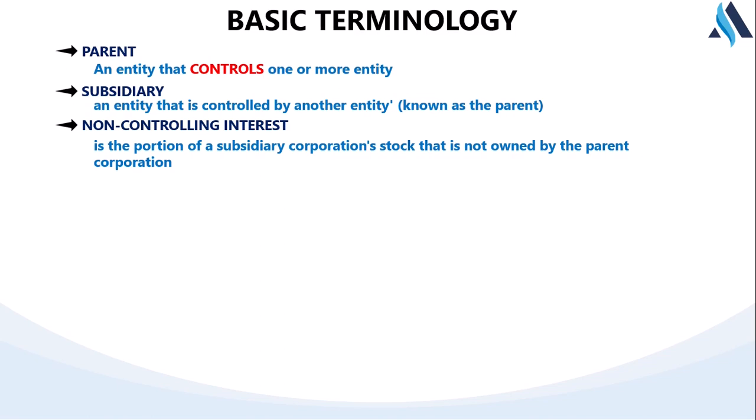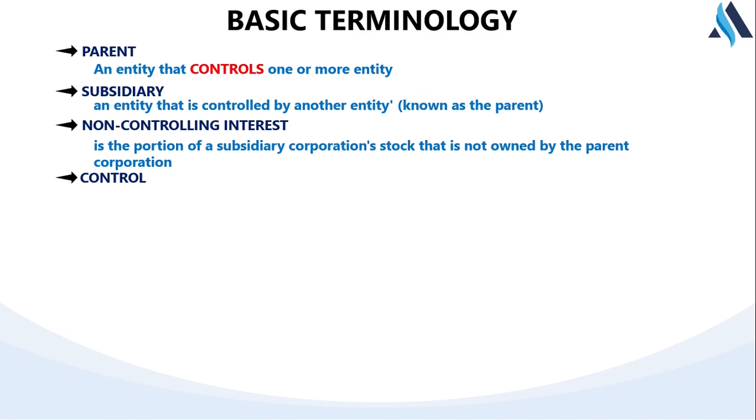Now we've been using the word control. So when can I say that a parent controls another entity, which is a subsidiary? There is something I will explain there. Control can actually be looked at under two different conditions. We can look at it qualitatively and quantitatively. Though qualitatively is what the standard wants us to look at, not the quantitative aspect. But for the purpose of examination, we also look at the quantitative aspect.